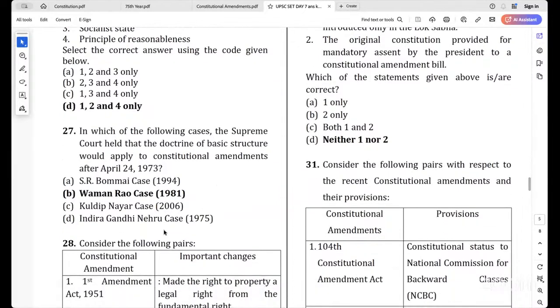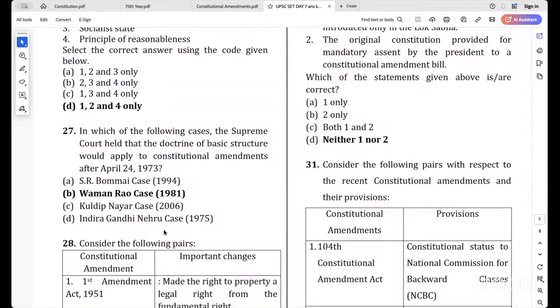Okay. Next, the 27th one. In which of the following cases did the Supreme Court hold that the doctrine of basic structure would apply to constitutional amendments after April 24, 1973? Everyone knows that in the Kesavananda Bharati case, it was told that there is something known as the basic structure of the Constitution, and the Parliament can amend anything but not the basic structure.